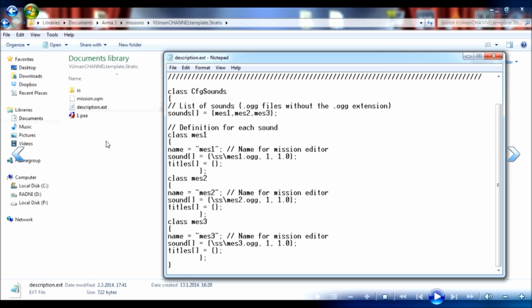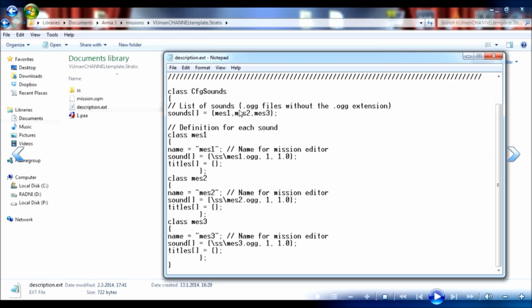What's next? I usually make one folder for my sound files, and this is where my sounds are stored. This is the path to these sound files. And this is what you need to put in your description.ext file, so that Arma knows about your sound files. And this is the list of sounds. I have 3 for this tutorial. If you need more, you will put a comma here and say message 4, or whatever.